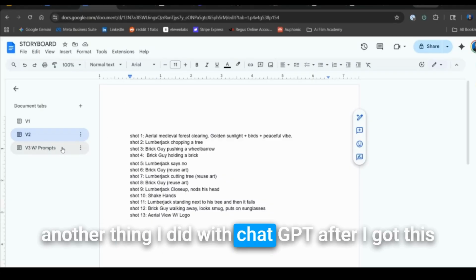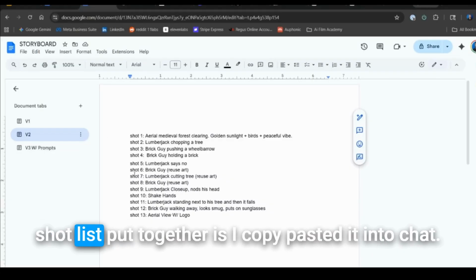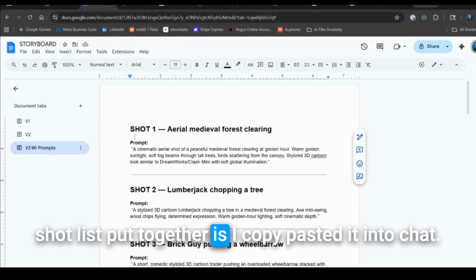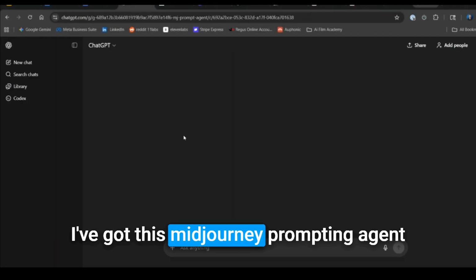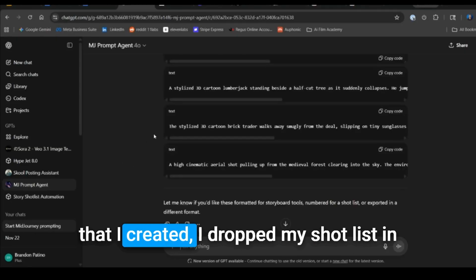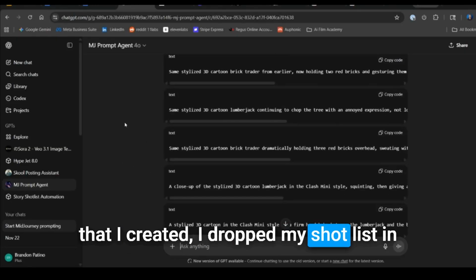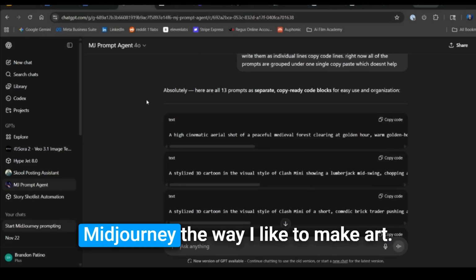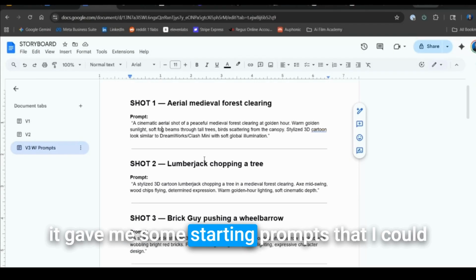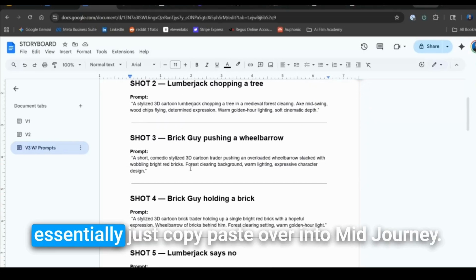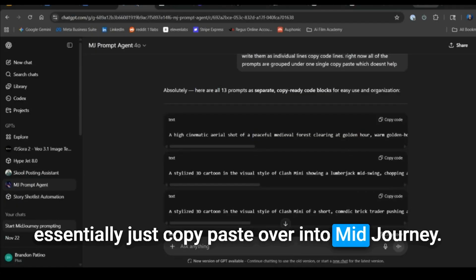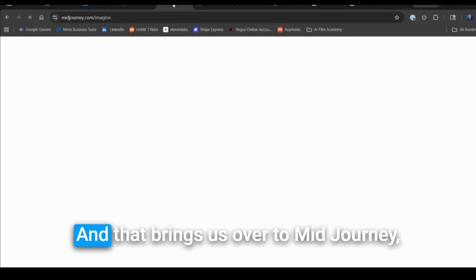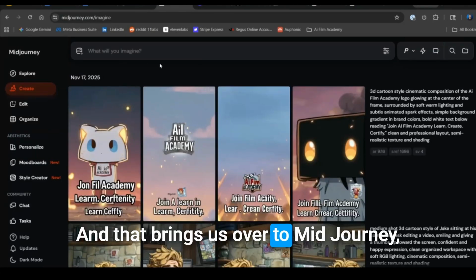Another thing I did with ChatGPT after I got this shot list put together is I copy pasted it into chat. I've got this Midjourney prompting agent that I created. I dropped my shot list in here and trained this agent to prompt for Midjourney the way I like to make art. It gave me some starting prompts that I could essentially just copy paste over into Midjourney. And that brings us over to Midjourney.